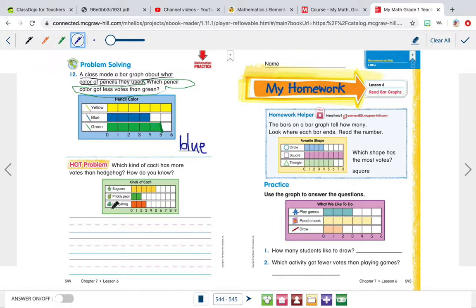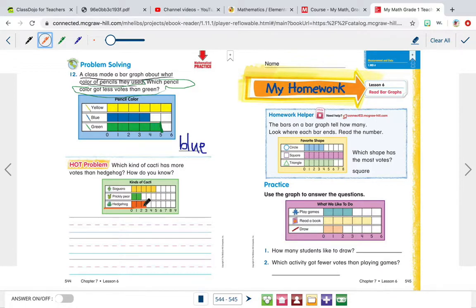So hedgehog is a type of cactus, prickly bear is a kind of cactus, and saguaro is a type of cactus. So you're going to look at this and say, which one has more votes than hedgehog? So here's hedgehog right here. And here's prickly bear and saguaro. Does prickly bear have more votes than hedgehog, or does saguaro have more votes than hedgehog?